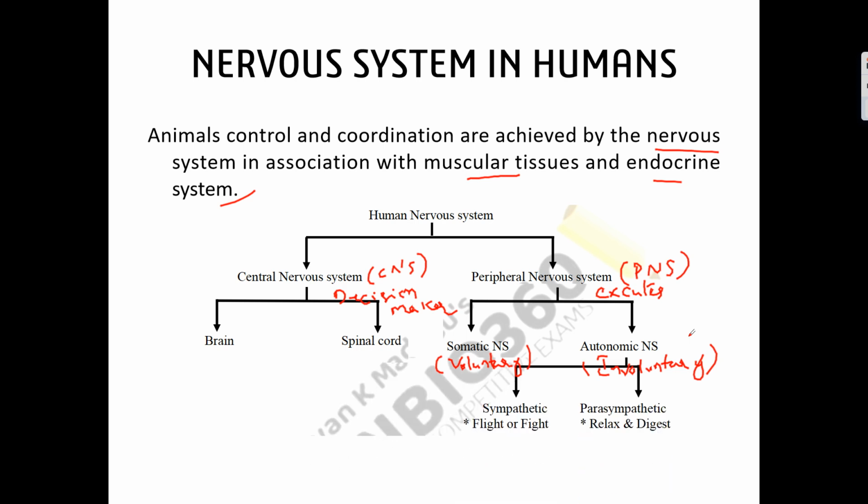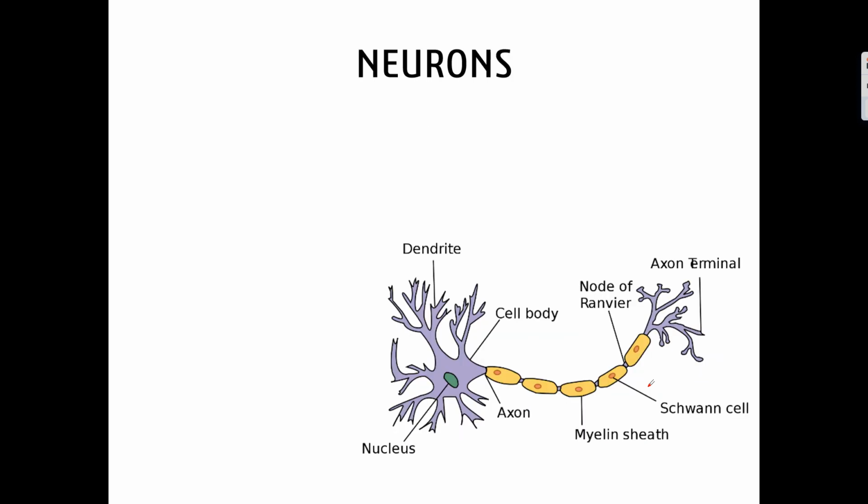This autonomic nervous system is again divided into two types, sympathetic and parasympathetic. The sympathetic system controls the fight or flight hormone, that is adrenaline. It means in complex situations, whether you face the situation or withdraw from the situation is decided by the sympathetic nervous system and the flight hormone. Whereas the parasympathetic nervous system controls the relaxation and digestion part. So with this little introduction, let us talk about the human nervous system in more detail.